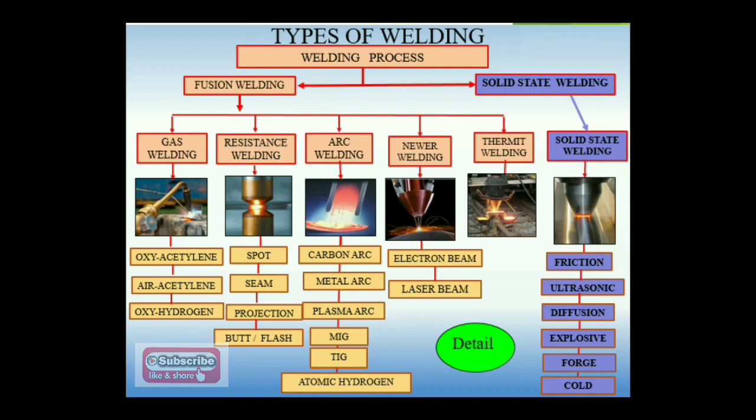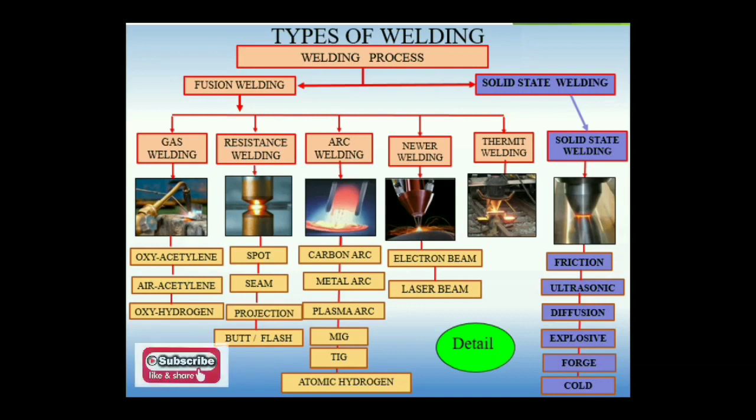Third category, arc welding process. Generally in that case, a filler material in the form of an electrode is used to generate the arc between workpiece and the electrode. That filler material will be filled into the weld. So fusion of the base material, or parent material, and the filler material makes a molten pool, and after the solidification process, our welding is carried out. Generally carbon is used as an arc material to generate the arc. So that will be the category of the carbon arc welding process.